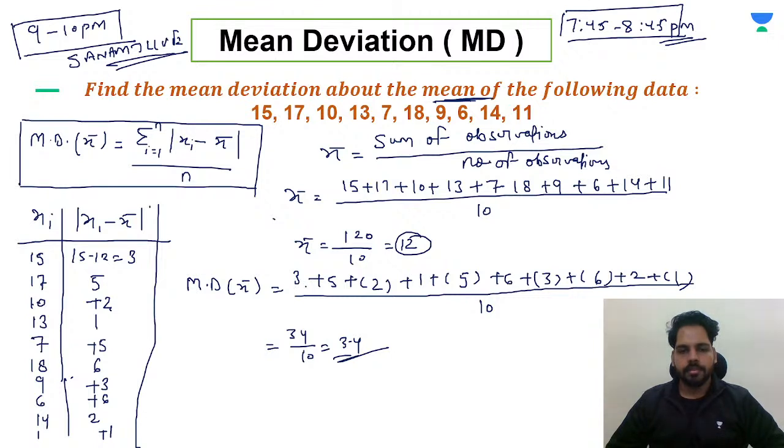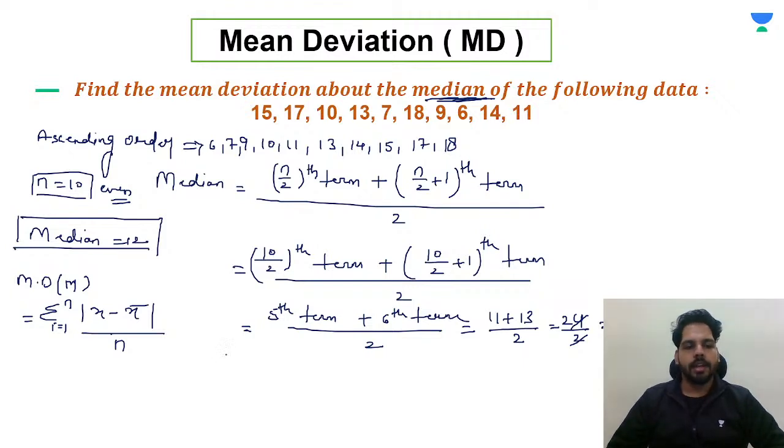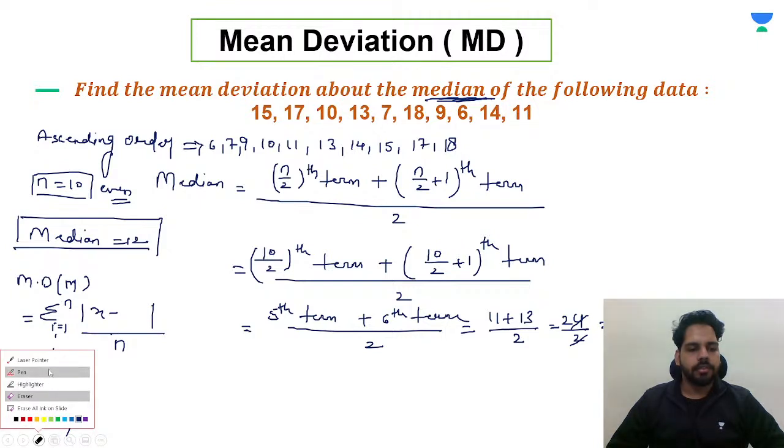Okay, fine. So our mean deviation will be 3.4. Understand? Now, as here you have taken out your median, in place of x bar, we have to write the median over here because we are finding mean deviation about median. So just change this value over here and write median.